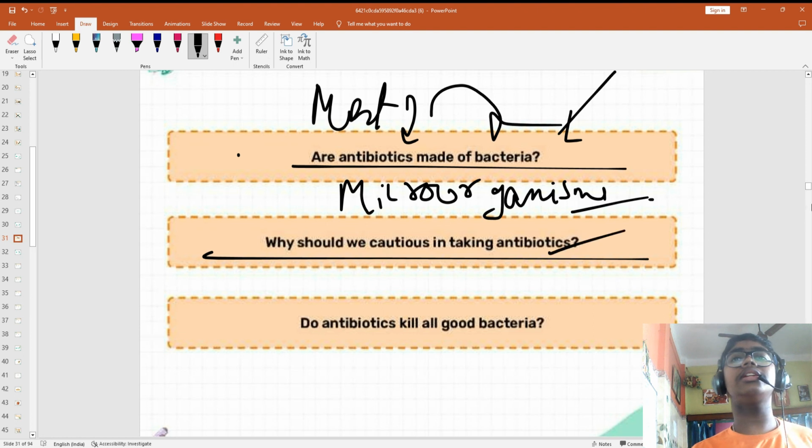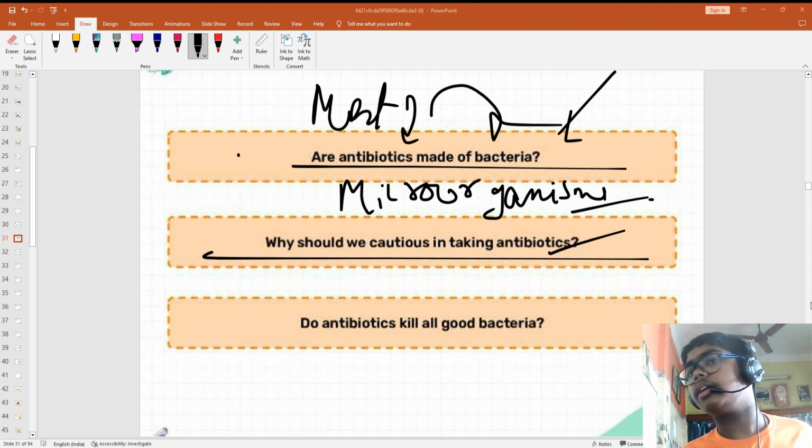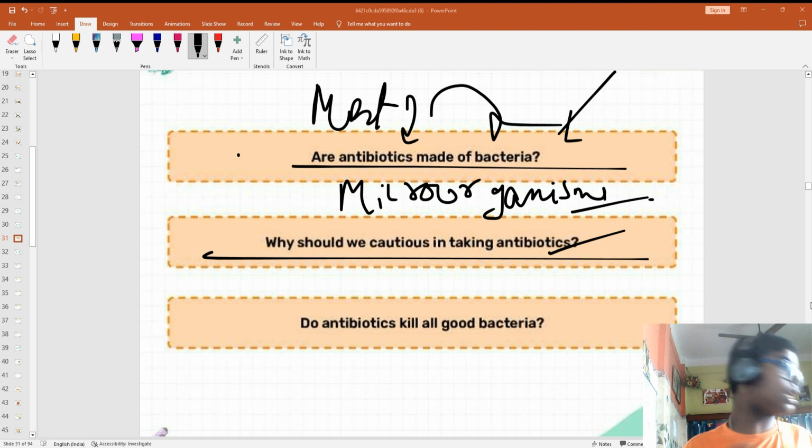Why should we be cautious in taking antibiotics? In our body, you know there are two types of bacteria, good bacteria and bad bacteria. Now, antibiotics do not know whom to kill. They can kill bad bacteria and good bacteria also. So we should take the prescription of the doctor, what he has prescribed, and take only that many doses, because if we take excess, the good bacteria will be killed.